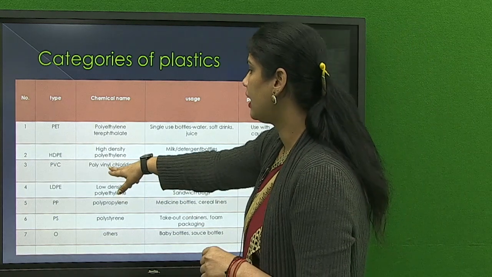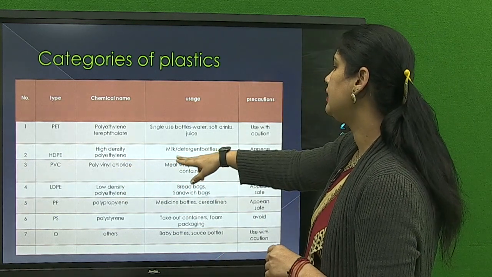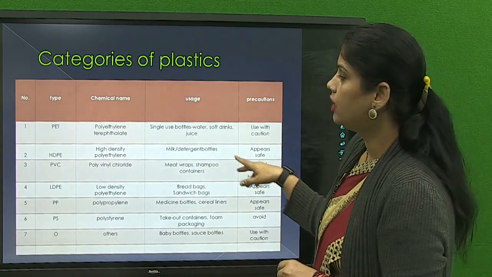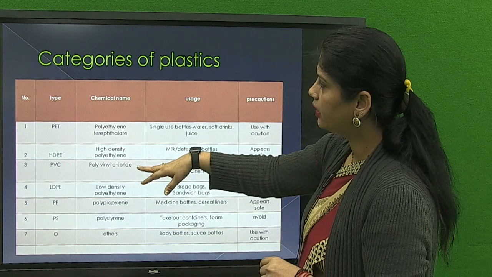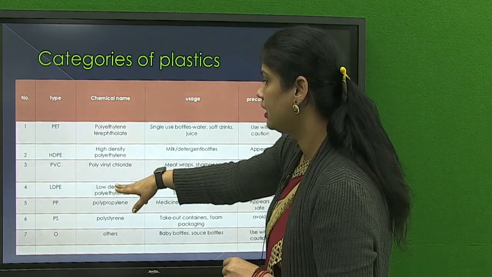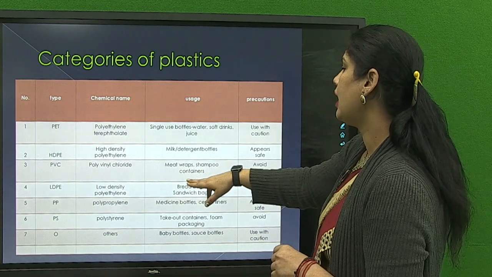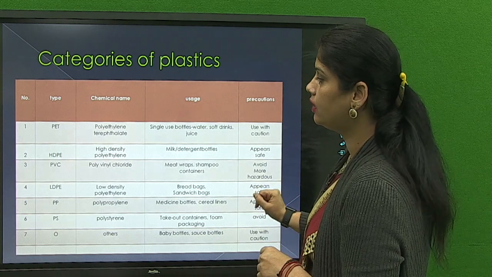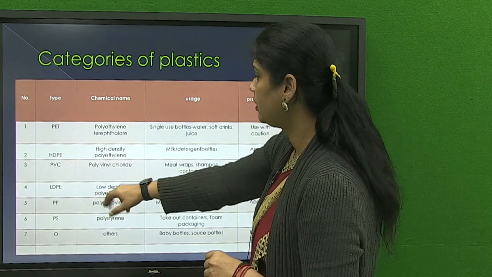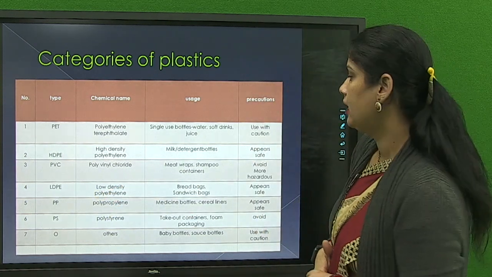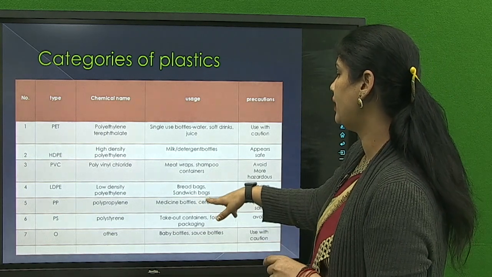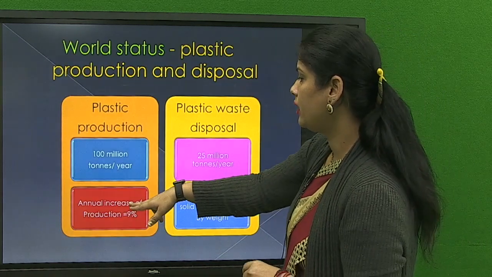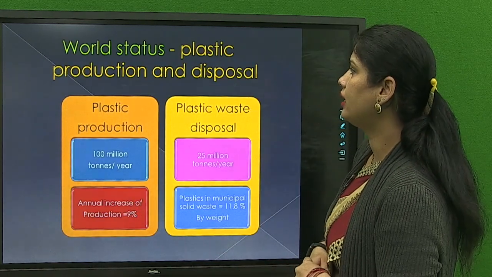Third one is PVC, that is polyvinyl chloride, and this is used for meat wraps, shampoo containers and avoid, more hazardous. Now the next category of the plastic is LDPE, that is low density polyethylene, and this plastic is used for bread bags, sandwich bags and appears safe. Now the next category of plastic is PP, that is polypropylene, and this polypropylene is used for medicine bottles, cereal liners and appears safe. And the next one is PS.